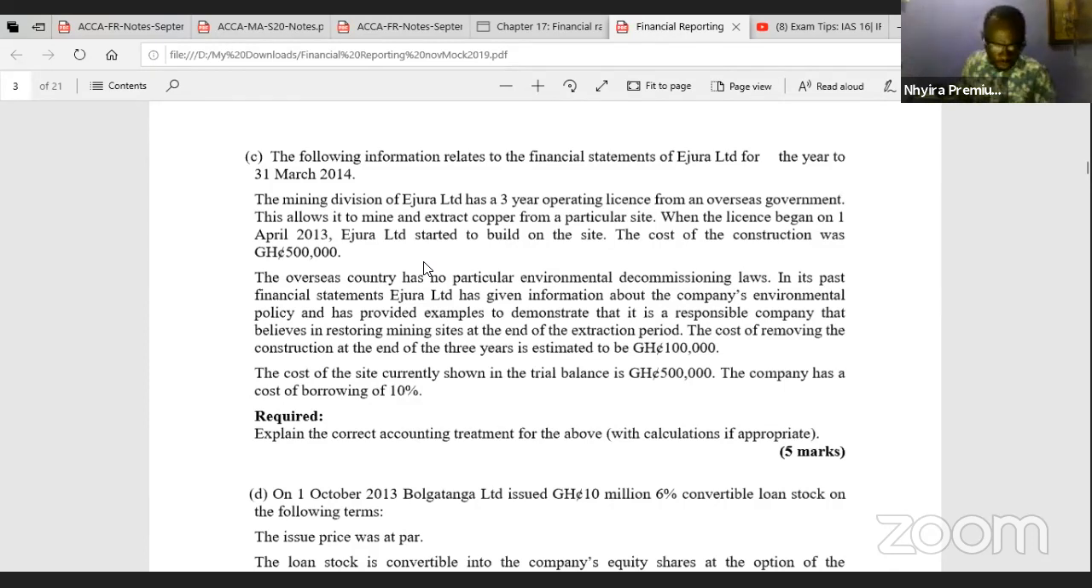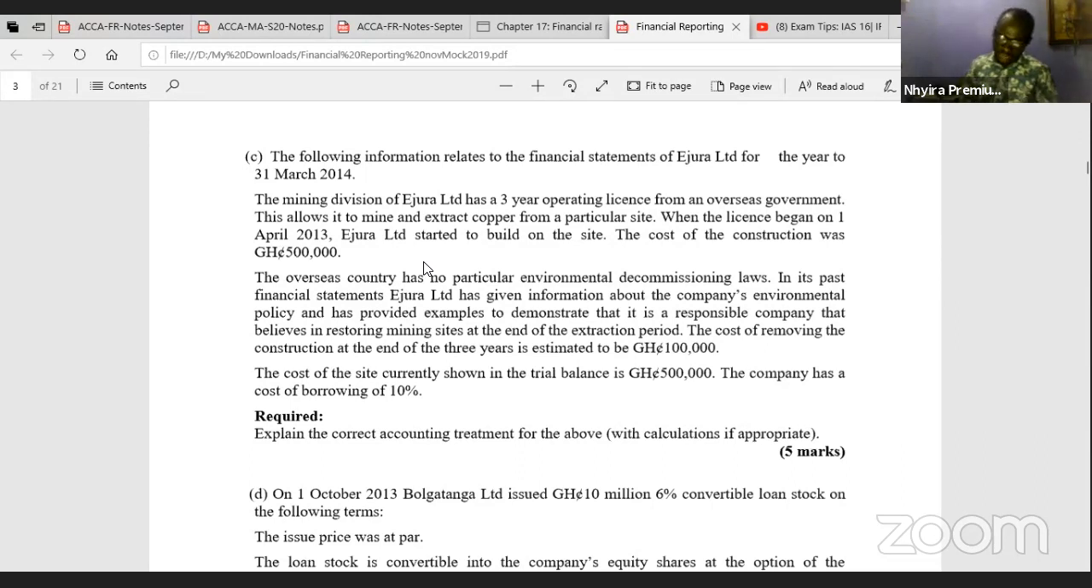The cost of removing the construction at the end of the 3 years is estimated to be 100,000 Ghana cedis. Okay, so at the end of the 3 years, the cost of decommissioning, removing and restoring the site is going to be 100,000 Ghana cedis. What did I tell you? We discount that into present terms, and then we take it there in relation to that.